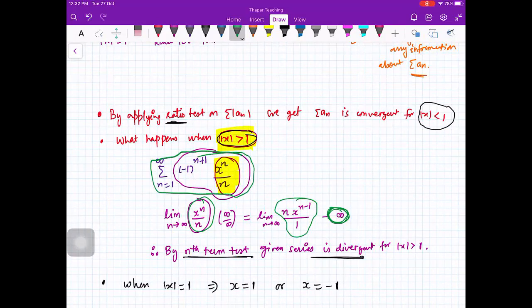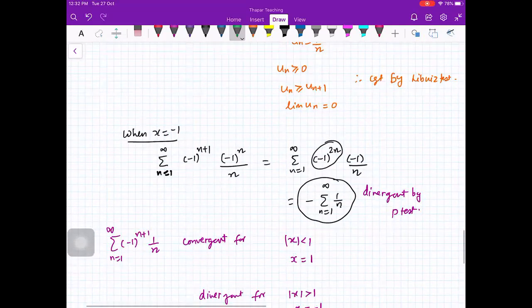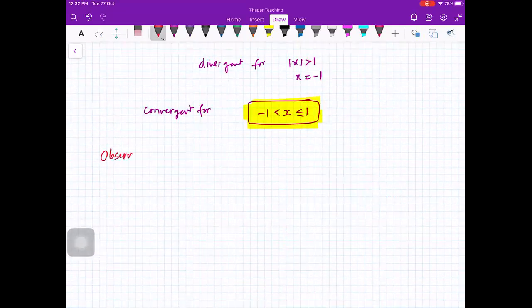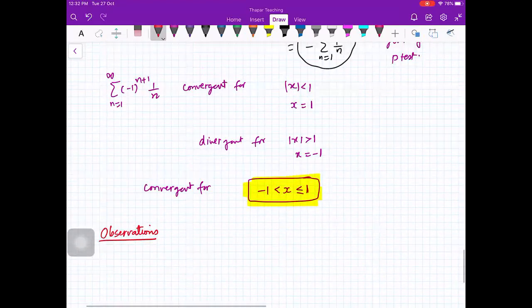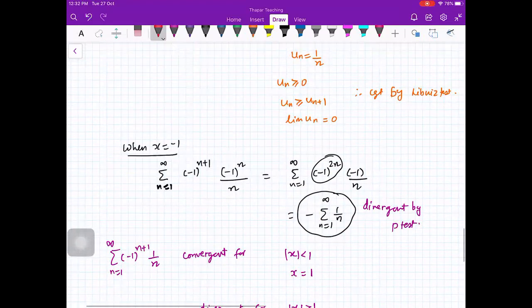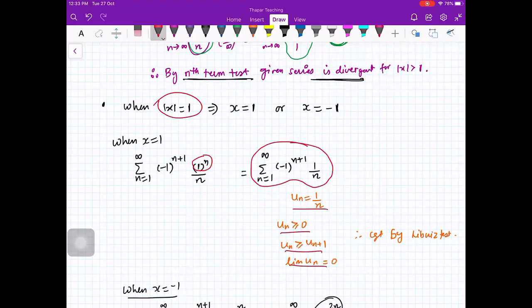Okay, I will give you more examples, but let us make some observations. For x is equal to 1 also, you simply have this alternating series. X is equal to 1, you put it here. You have a series which is an alternating series and you apply Leibniz test. Okay, so Leibniz test will give you that it is convergent because un is 1 by n. It is positive, it is decreasing and limit is 0. Fine.